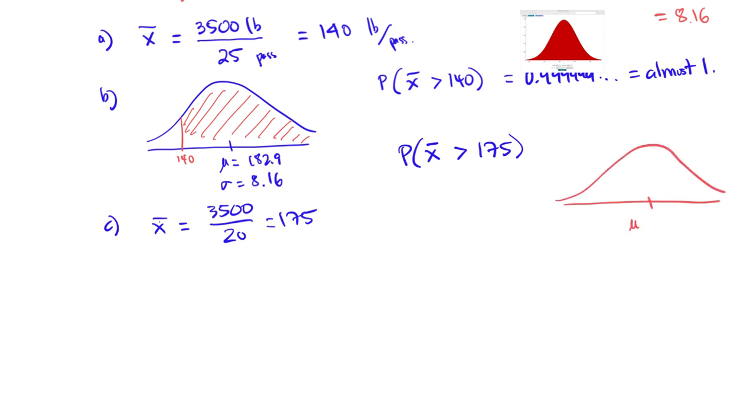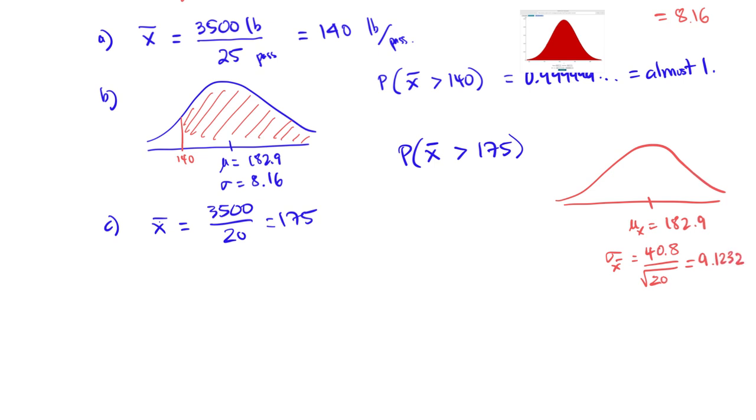The new mean is still the same 182.9, the same as the mean of the population. The standard deviation of this sampling distribution is now the standard deviation of the population divided by the square root of the sample size 20. And 40.8 divided by the square root of 20 is